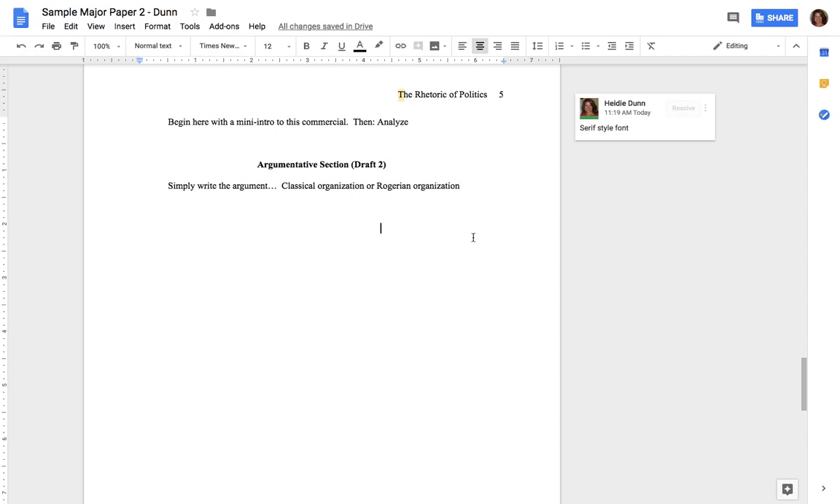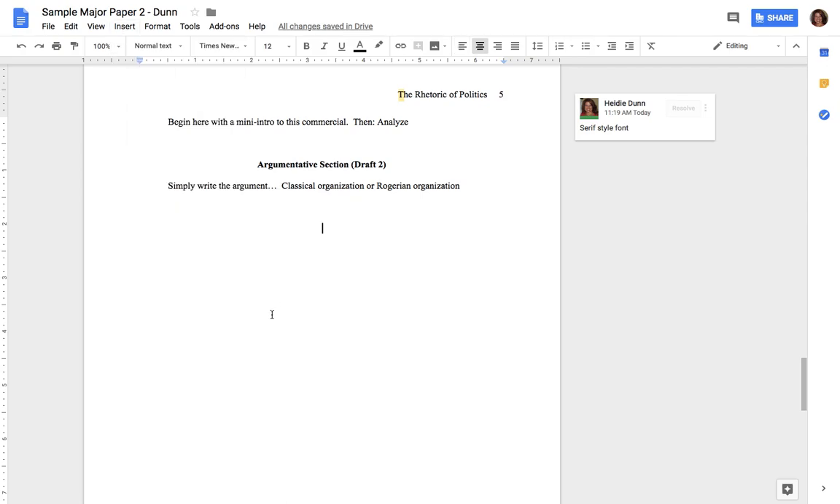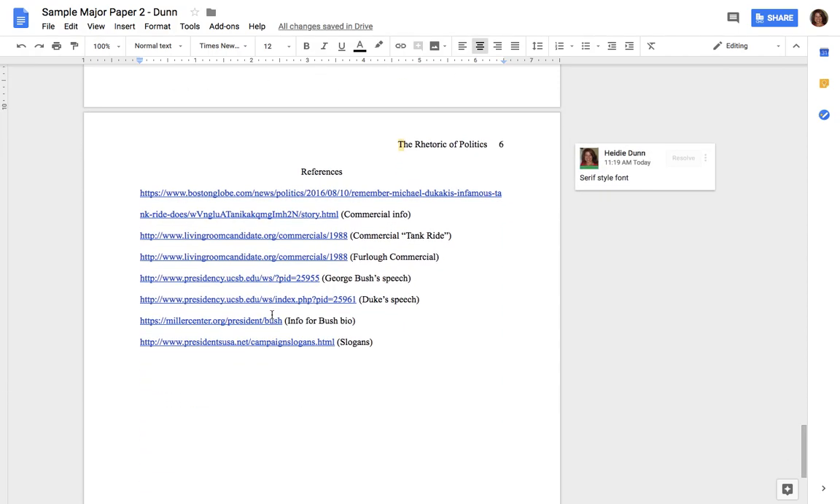When you're done with that, you're going to once again insert, break, page break. And here, the last thing that's different about APA format, for draft one, you're going to be working on a working references page. That's where you're just copying and pasting links. So this reference page right here, you're going to title it references.